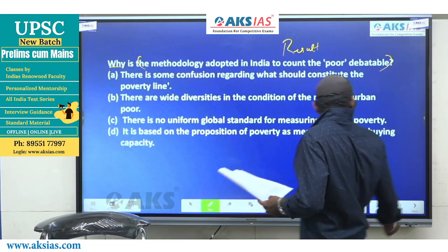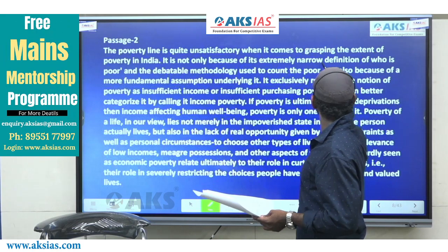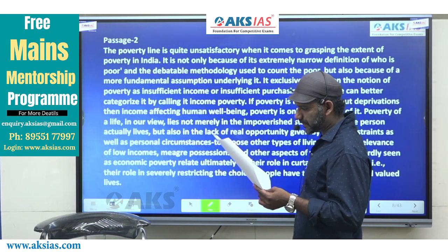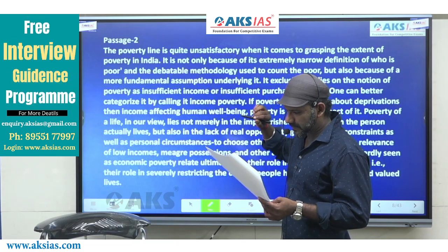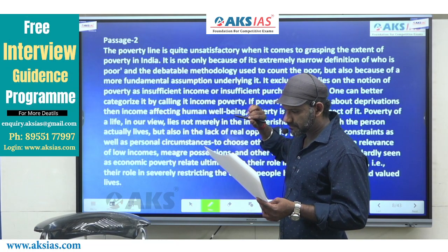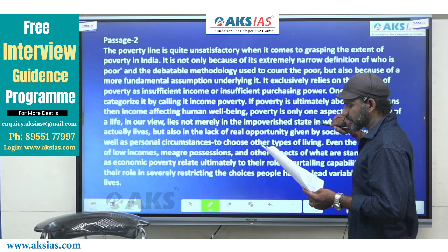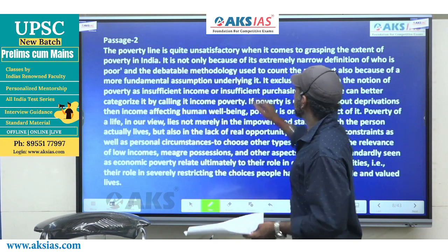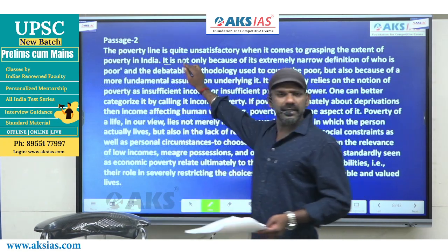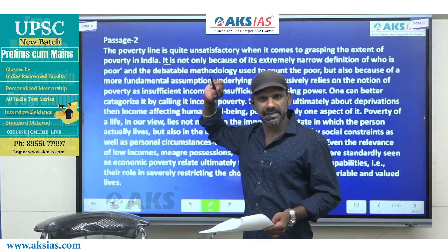Now the mention about this result comes in this part of the passage. I'll just read this part. The second sentence, in fact. I'll start from here. It is not only because. Anyway, this sentence starts with the pronoun, right? It. So we shall read the first sentence as well.